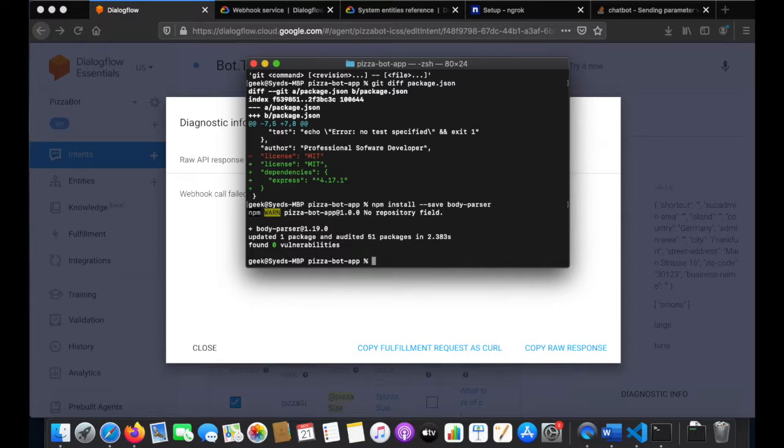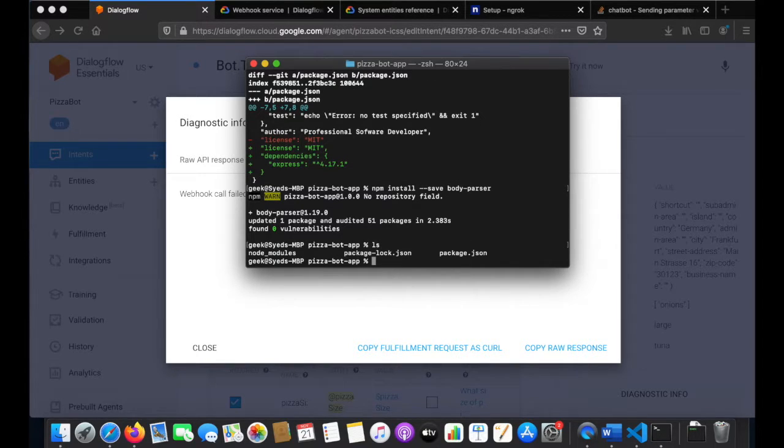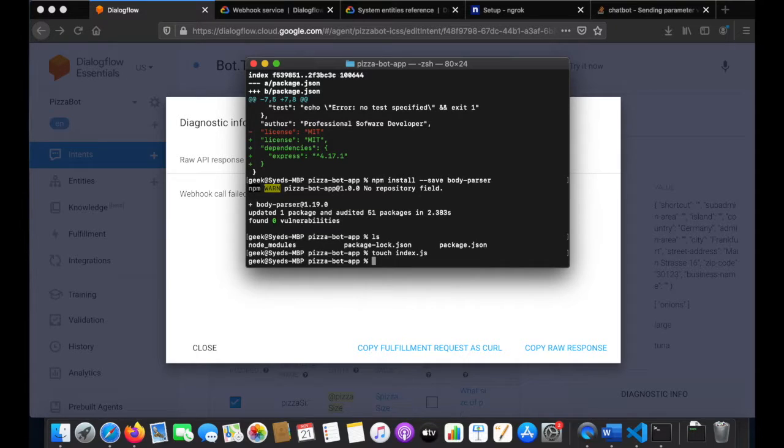Done. ls, and what I need here is touch index.js, because we defined the entry point as index.js, but we never created this file.